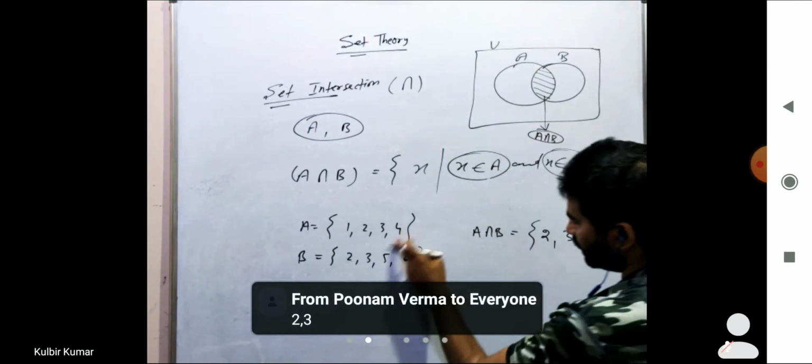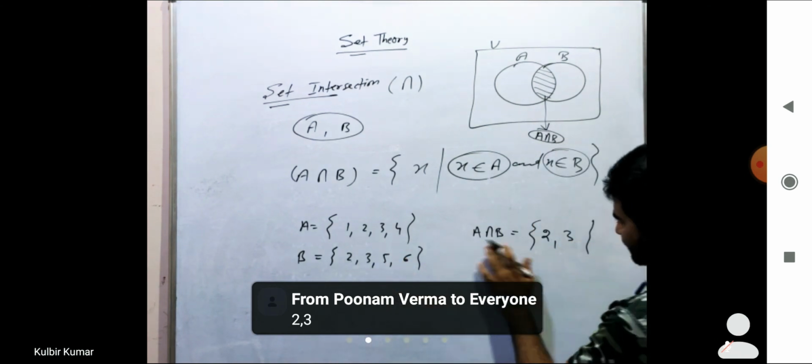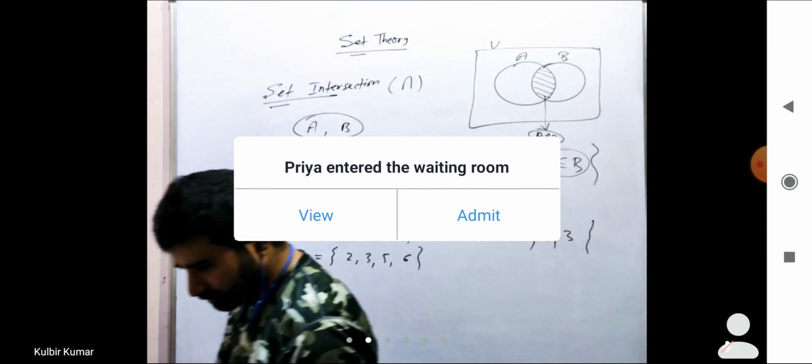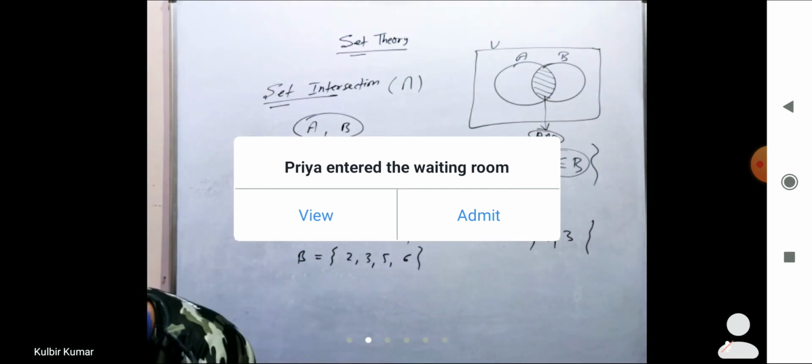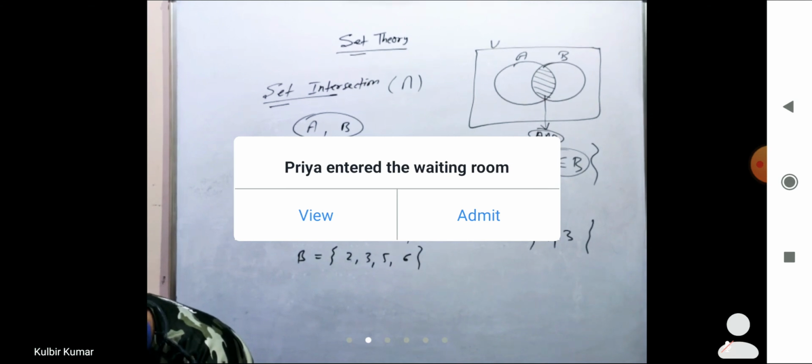And what about others? No. So finally we can say A intersection B equals 2 comma 3. This is the intersection of A and B. Got it?